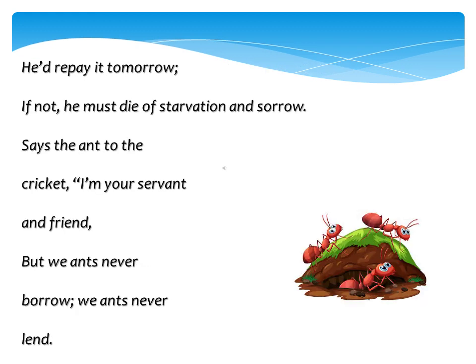"He would repay it tomorrow. If not, he must die of starvation and sorrow. Says the ant to the cricket, 'I'm your servant and friend, but we ants never borrow, we ants never lend.'" Here the cricket is saying that he can take whatever is possible and he'll return that tomorrow. So he said that if he won't get anything, he'll die of starvation and sorrow, and the guilt that he never worked in summer and now in winter he has no food.